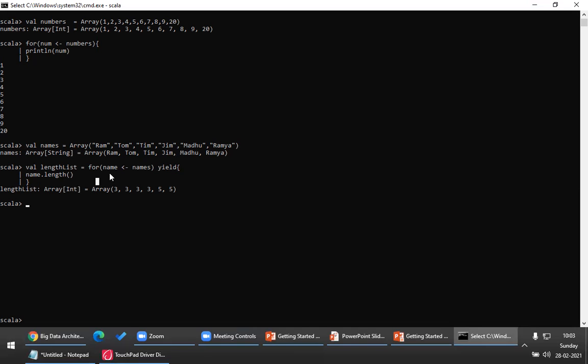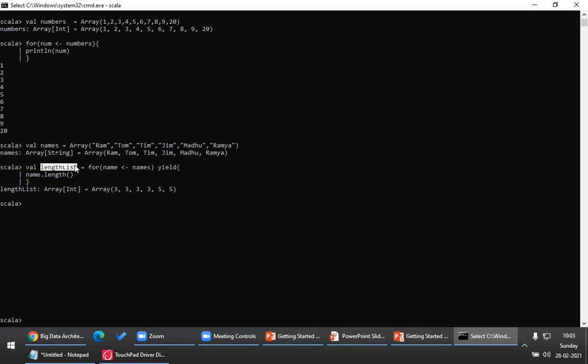By default, it will be var. It takes the keyword by default, not the type. It stores the length of those names, so the size of each name will be in this variable.